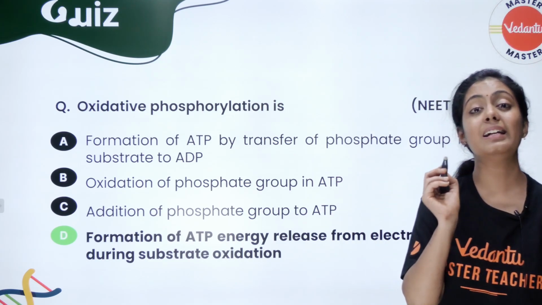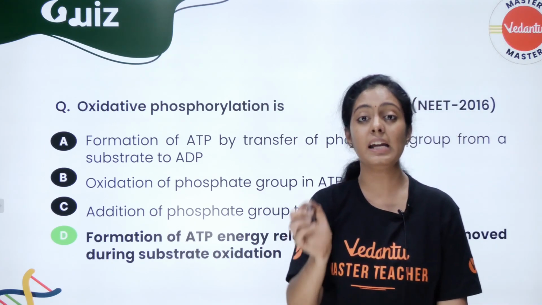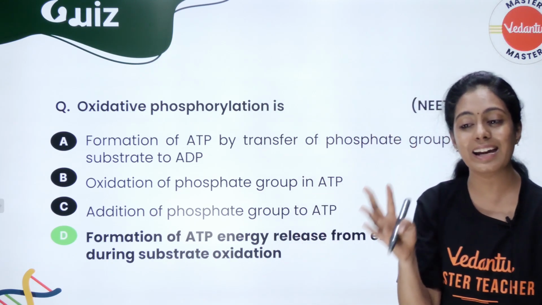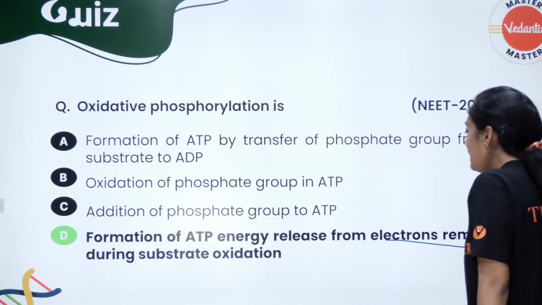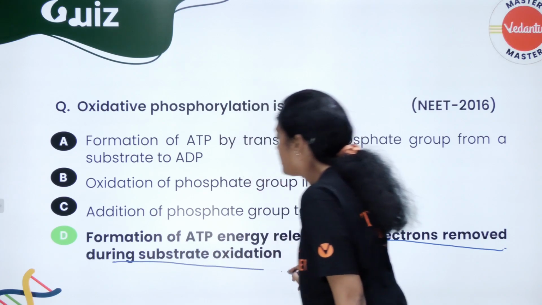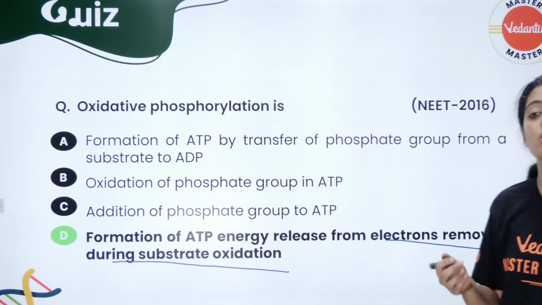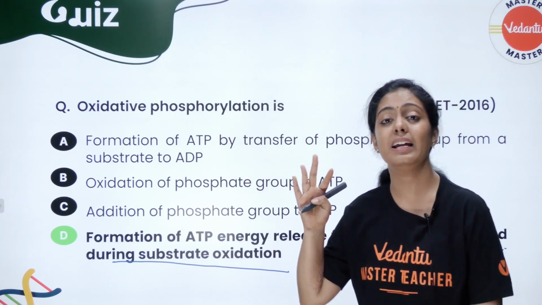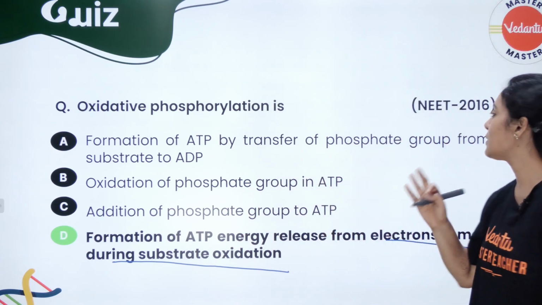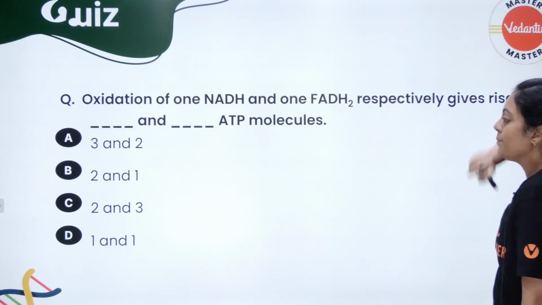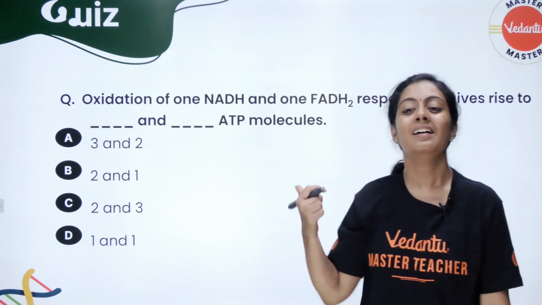What is oxidative phosphorylation? As already said, it is the formation of ATP because of the electrons released during oxidation of NADH and FADH. That is called oxidative phosphorylation. Okay, this is a very important question.